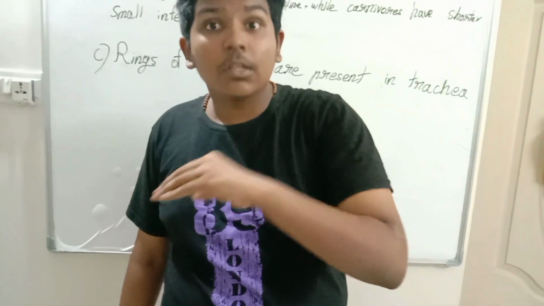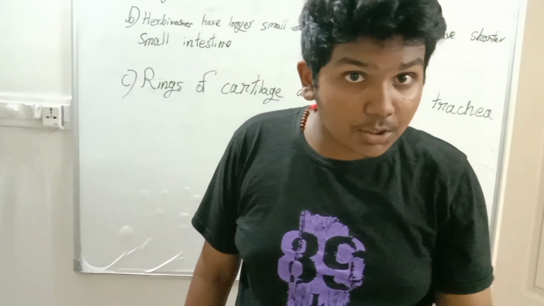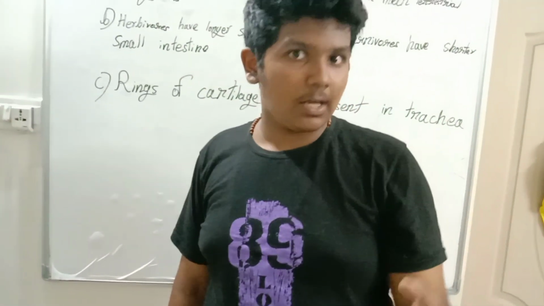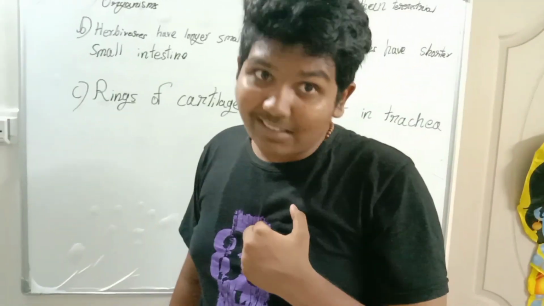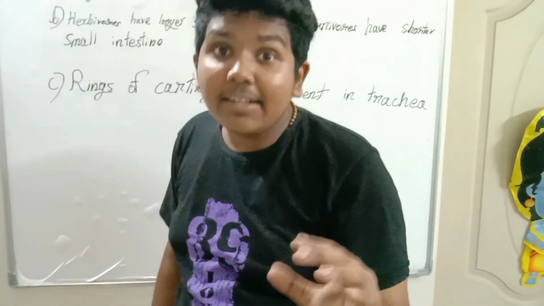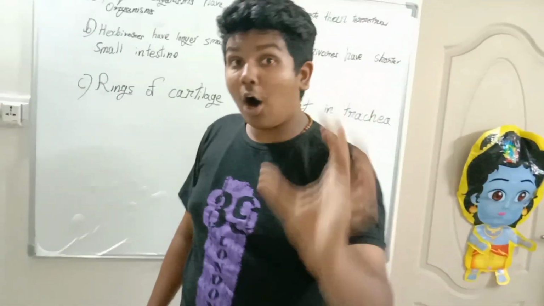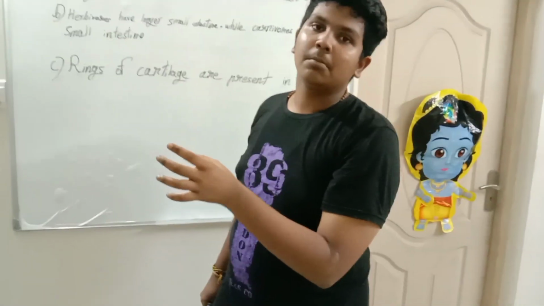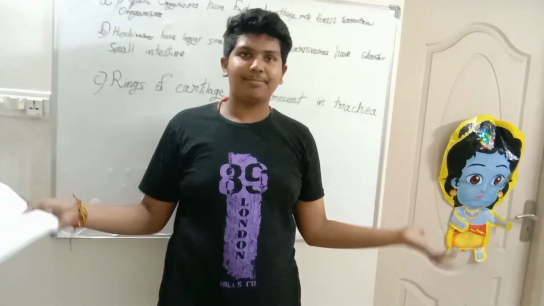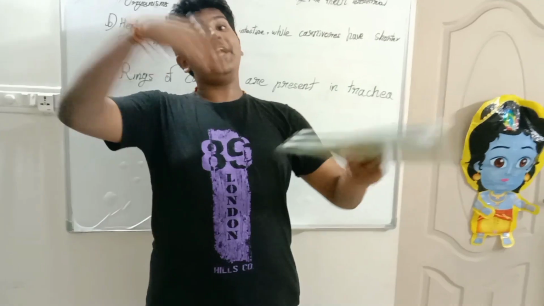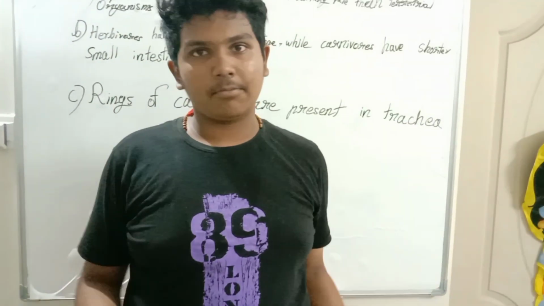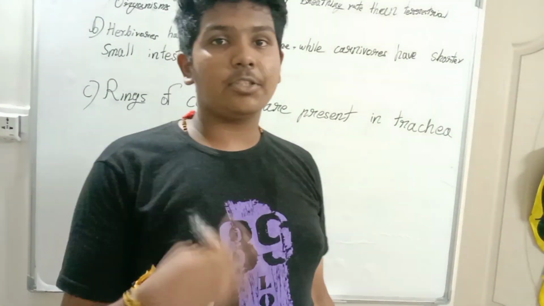So the fishes, the aquatic organisms, are taking in the oxygen from the water, and there's a very little percentage of oxygen present in water. As for air, there's plenty of oxygen in the atmosphere, so you can breathe in oxygen anytime.